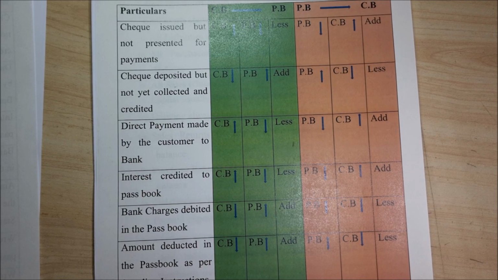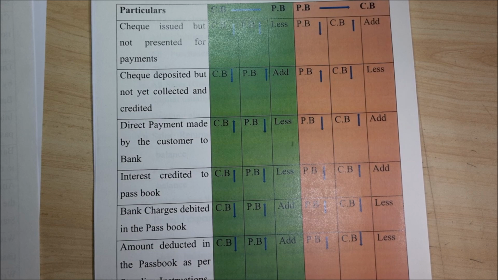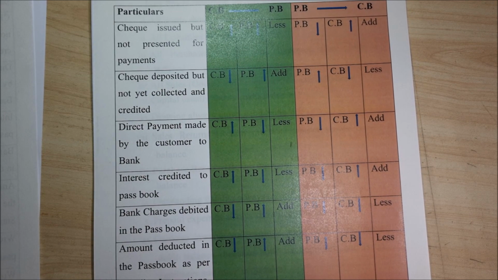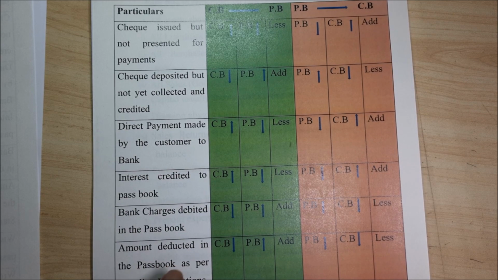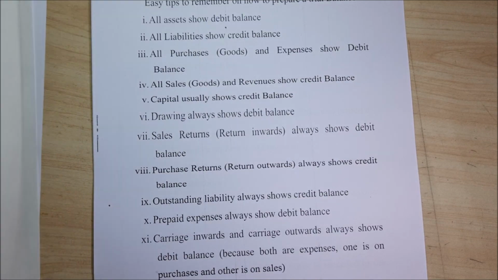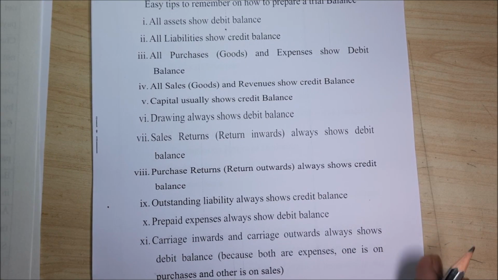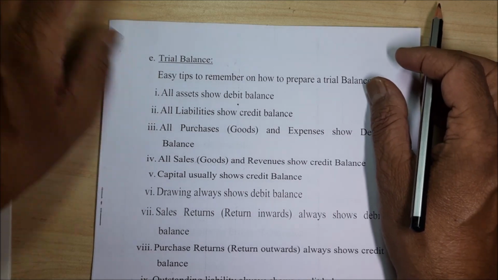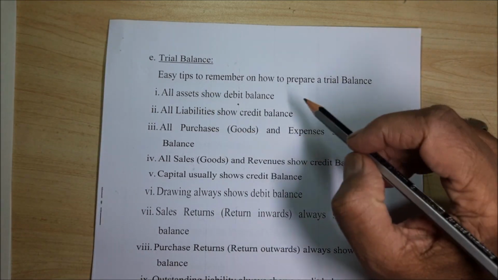In a similar fashion, you can learn in cost accounting also, the same type of financial books and cost books, where you are going to write the reconciliation statement. Then you can use this method there also, even in your degree. Now I have given you the most important topic. The next topic is trial balance, most important.